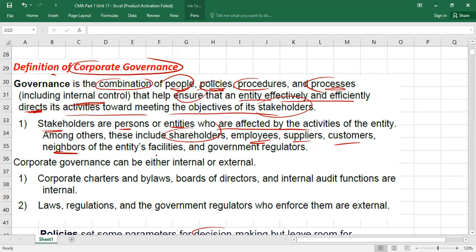Regulatory authorities are also your stakeholders because they also have interest. They want to get tax from you, and plus they want to enforce laws and regulations on you.